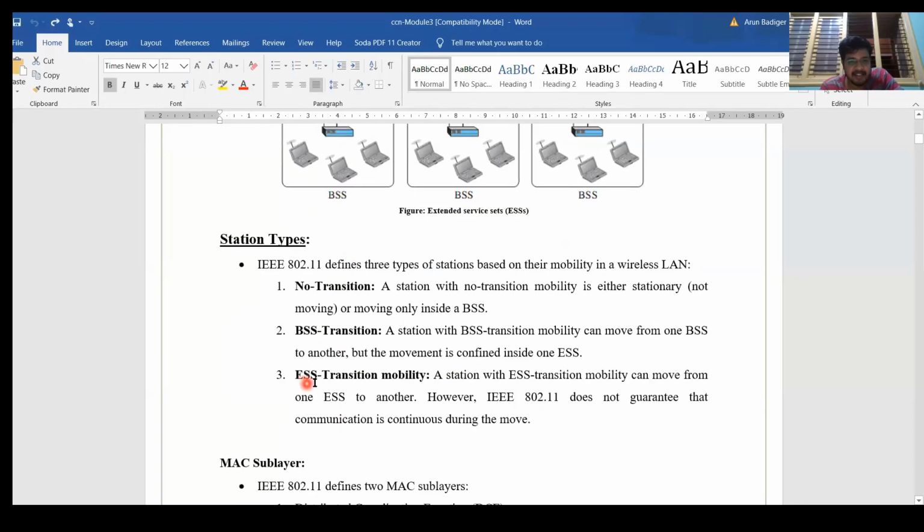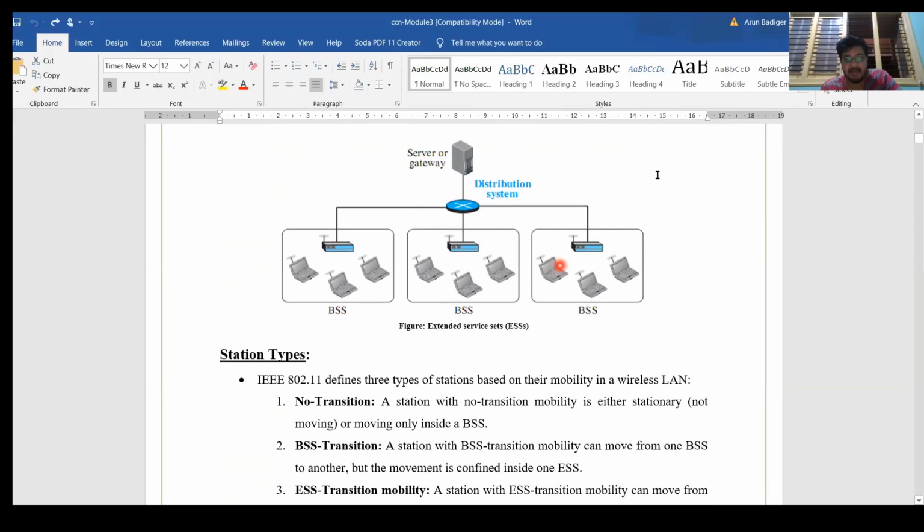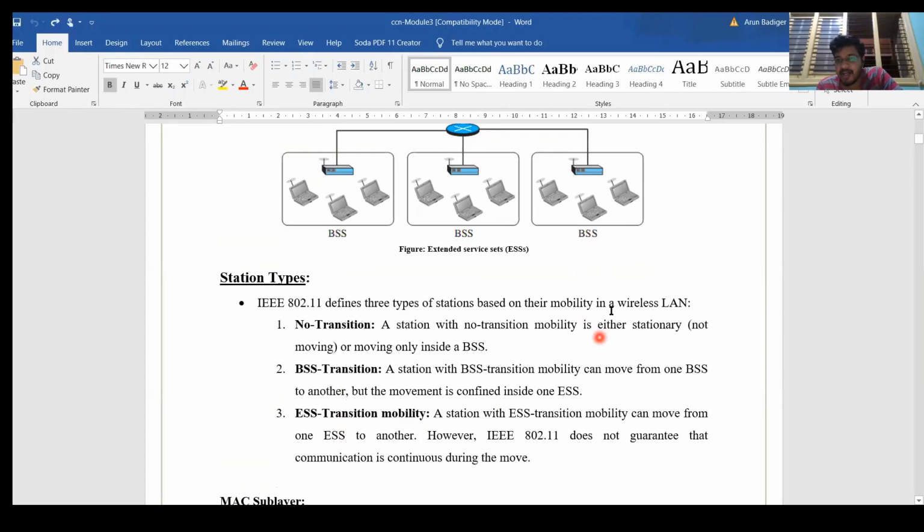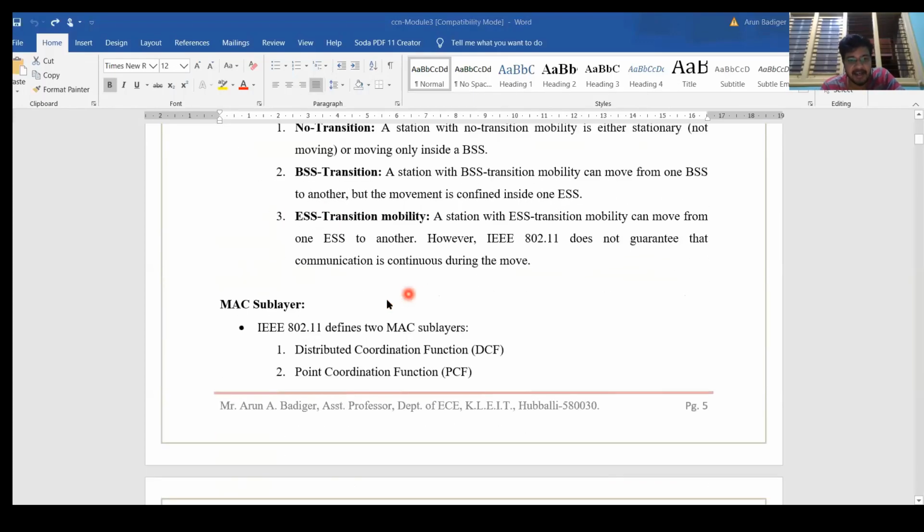Then another is ESS transition mobility. That means a device in one extended service network can move to another extended service network without disconnecting. That is called ESS transition mobility. Okay, there are three types of mobility.